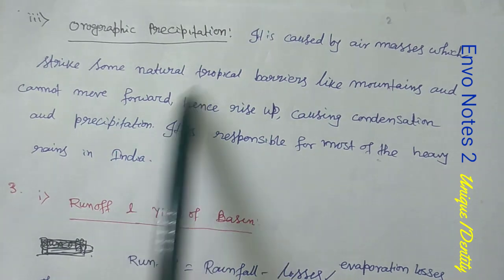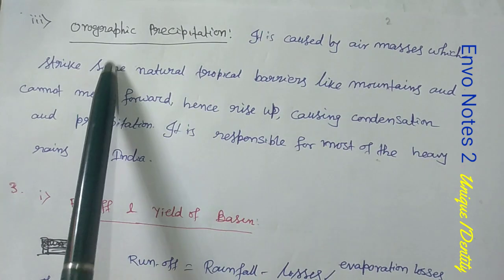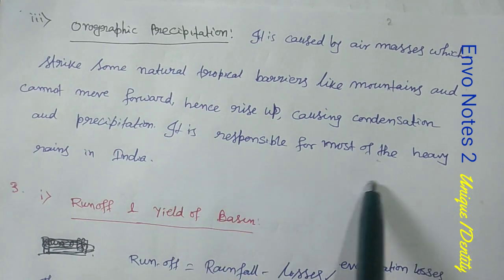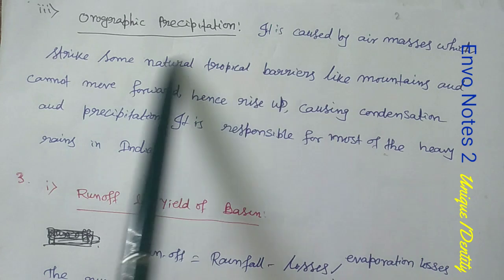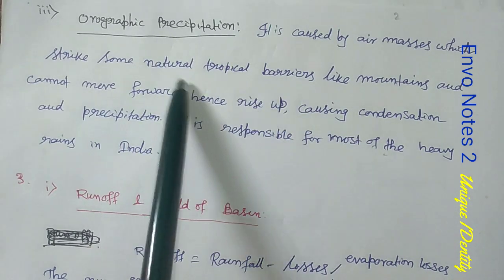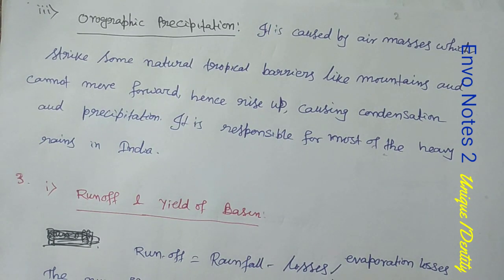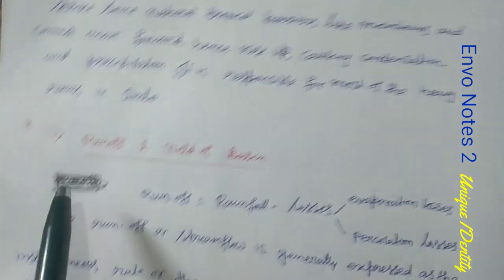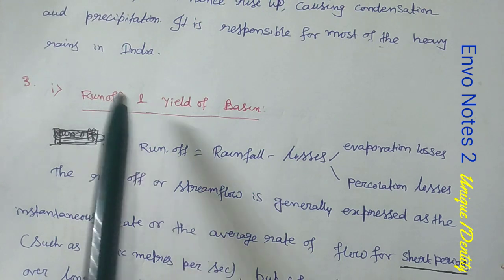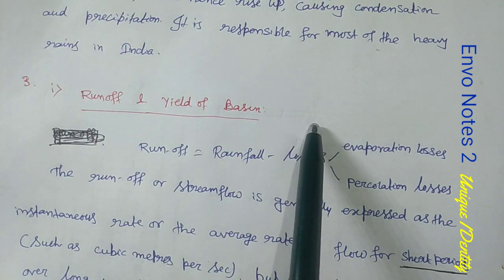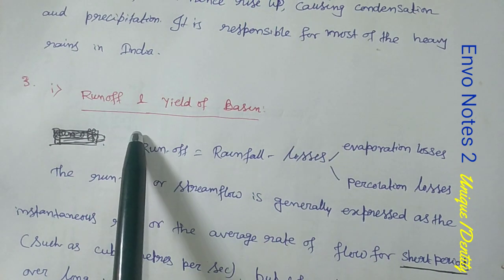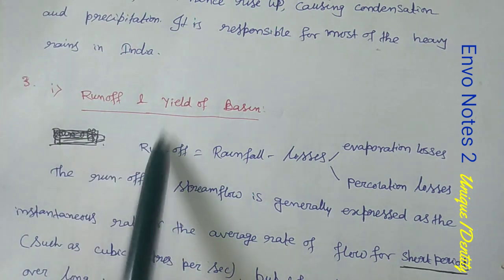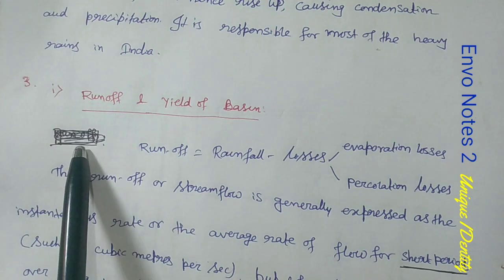So I have covered these three types of precipitation so that you have a little idea of them in gist. Now next is runoff and yield of basin. I am also telling you that runoff is a vast chapter in hydrology too.